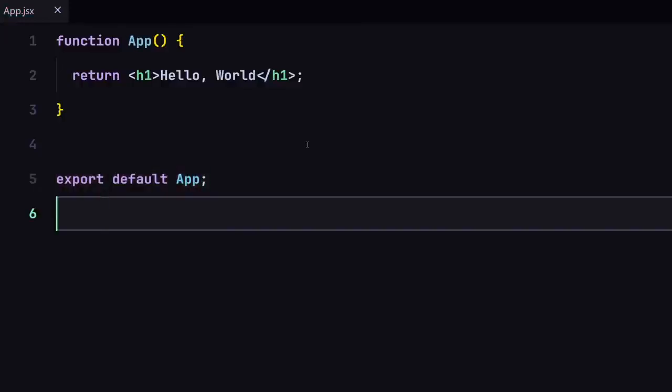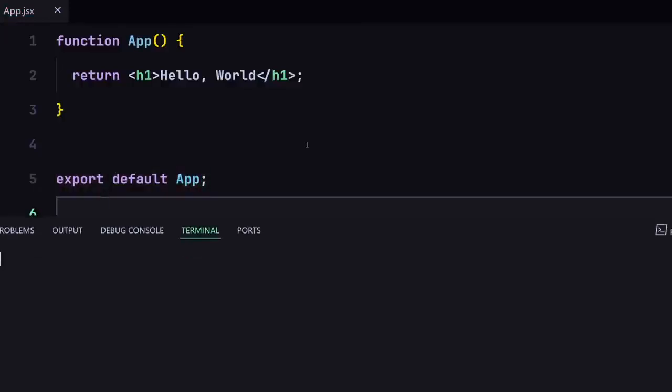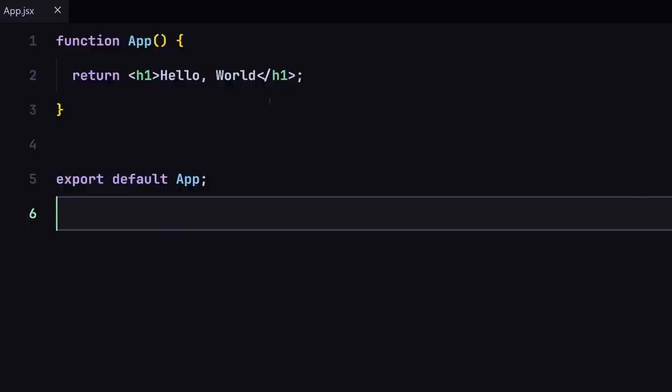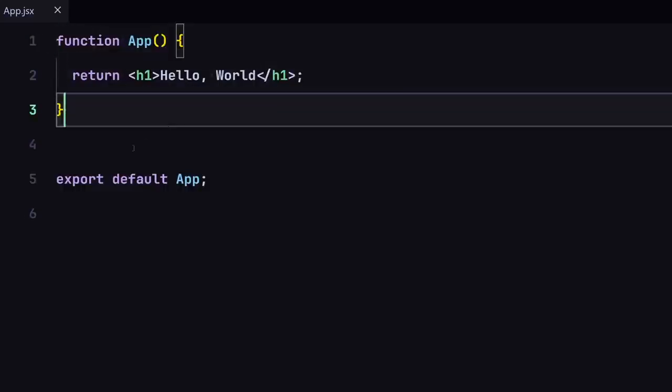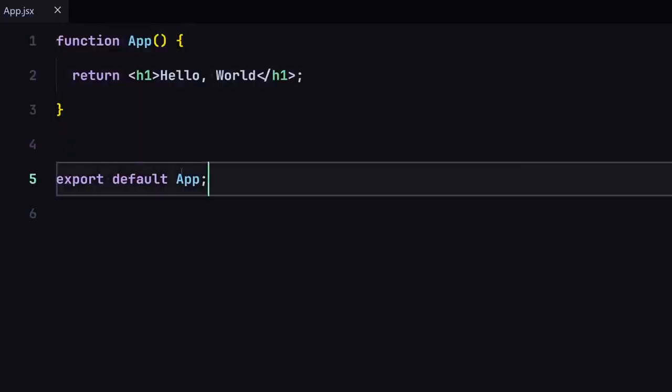As soon as I do that and save my file, I'm going to open my terminal right here. I'm going to just use npm run dev, and here you can see we are now getting our hello world right here from our component. So what's going on? We are successfully creating our component, and now we are exporting it so that we can use this component in other parts of our project.